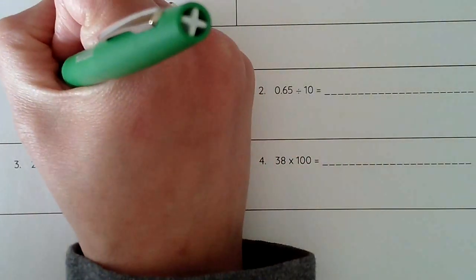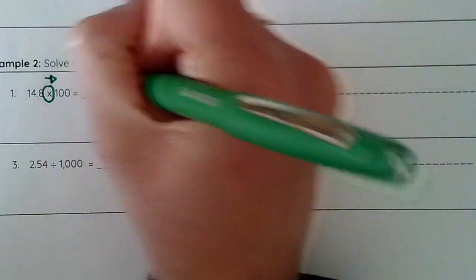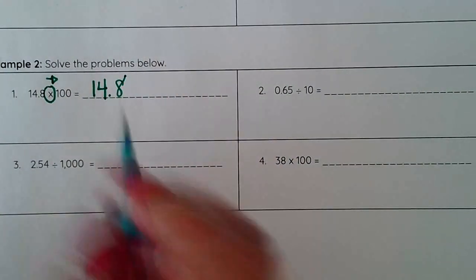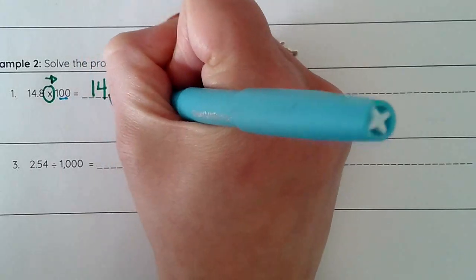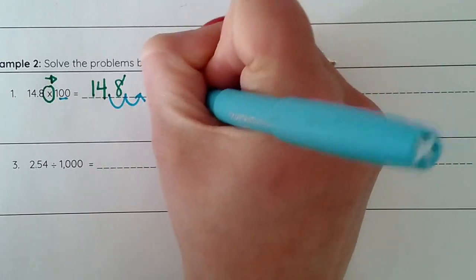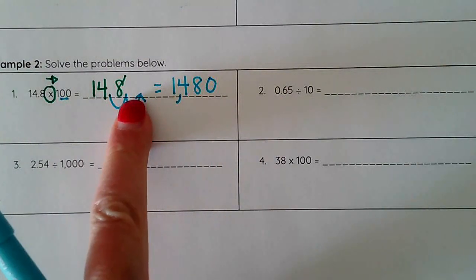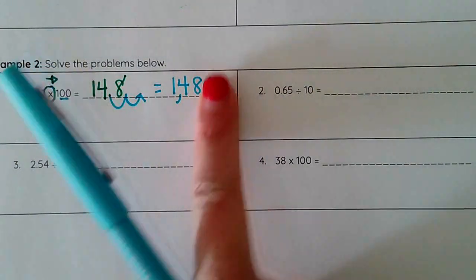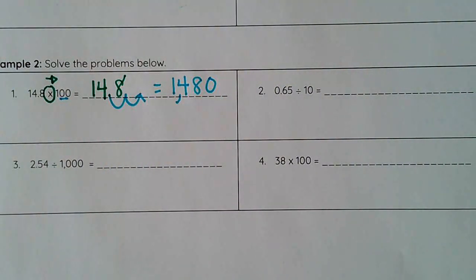So here I've got multiplication. Immediately I know I'm moving my decimal to the right. I've got 14 and 8 tenths. Now I know I'm multiplying by 100, so I move my decimal 2 spots, getting me a total of 1,480. I do want to make sure that I get that 0 there because it's not 148. If I left that 0 off, that's not appropriate. So I've got to make sure that I fill in that empty space. And then I throw my comma in.